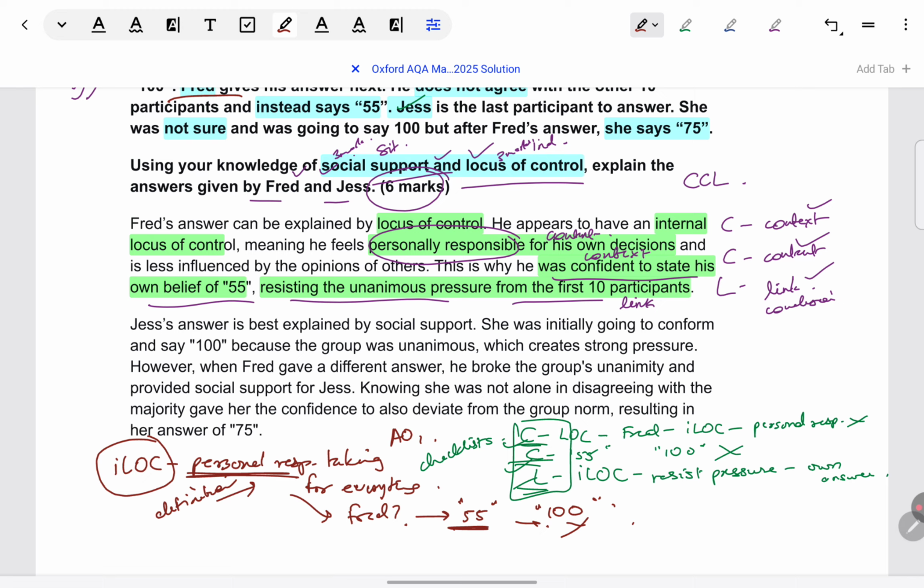If you're getting confused, what else to say beyond just naming internal locus of control? That can be a starting point, like I told. Remember its definition and then start linking whatever the character is doing to each part of the definition, like personal responsibility. Okay, so where is that in Fred? Then easily you will be able to come up with the answer, an elaborate answer. And then if you're not sure of the structuring, you feel you understand the answer well but you don't know how to put it down effectively, then make use of CCL.